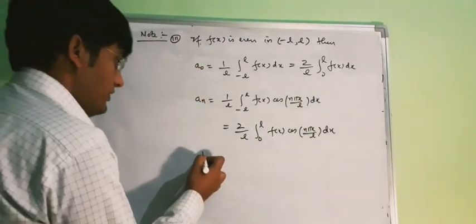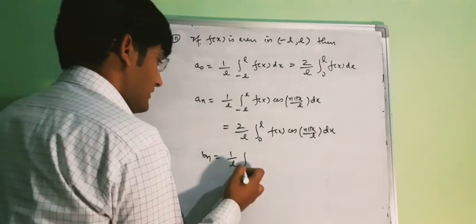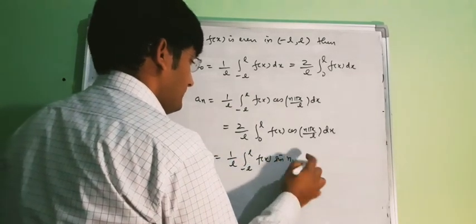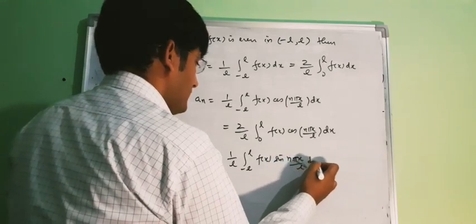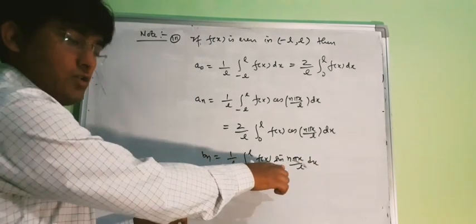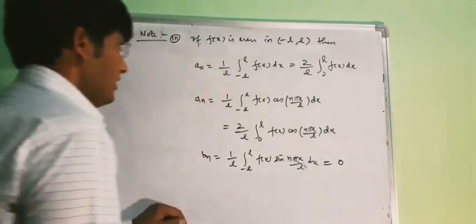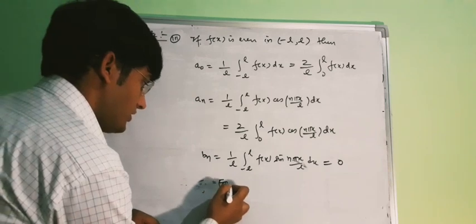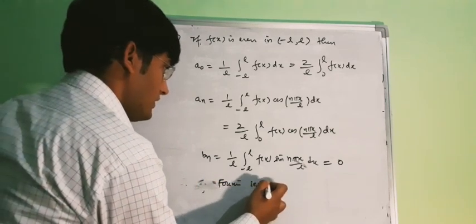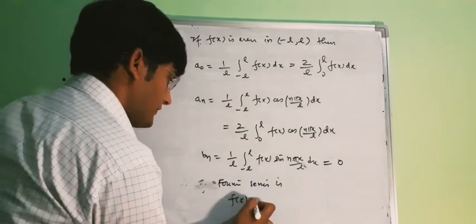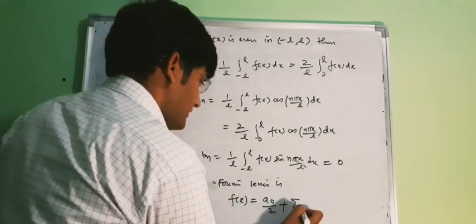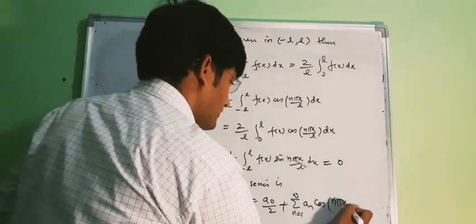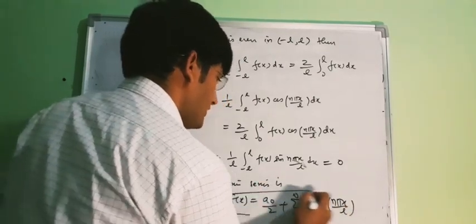And b n will be 1 upon L, minus L to L, f(x) sin n pi x upon L. Now as the function is even and sin is odd, this will be your 0. Therefore our Fourier series in this case is f(x) equal to a0 by 2 plus summation n equal to 1 to infinity a n cos n pi x upon L. So this is your Fourier series when your function is even.